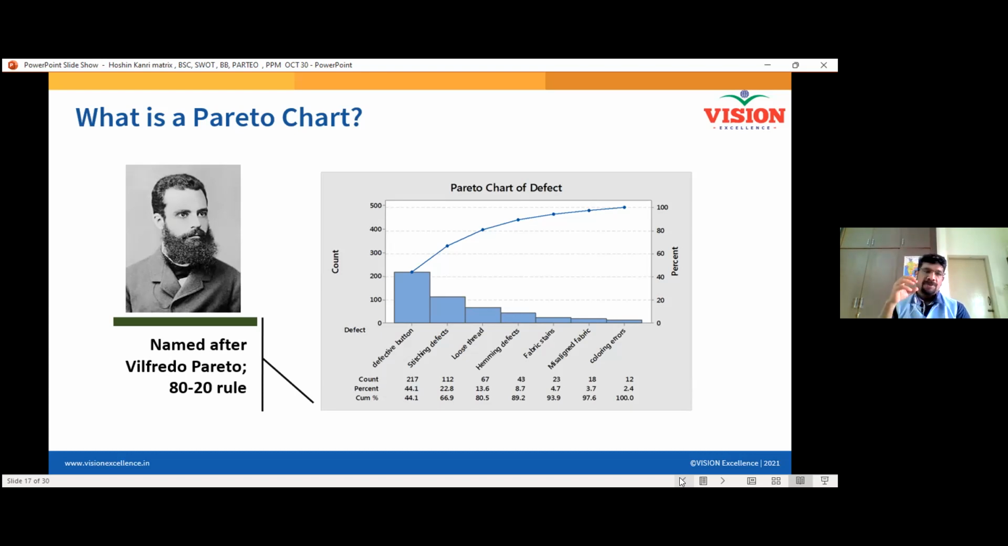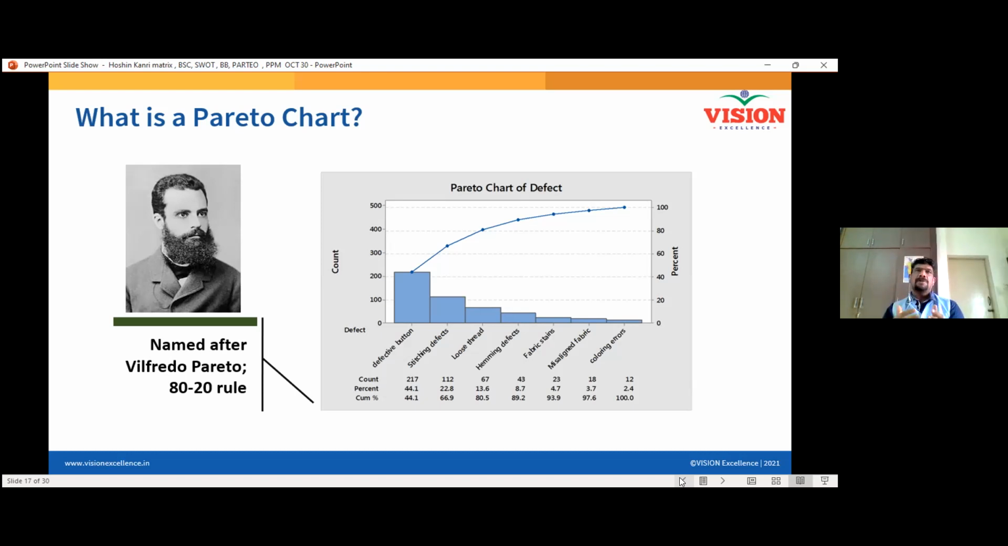So if you solve 20% of the problems, your performance will increase by 80%, your revenue may increase by 80%, your efficiency will grow by 80%. Okay, your customer satisfaction may grow by 80%. This is what Joseph Juran told. That is why it is called the 80-20 chart, the 80-20 rule. That is, 80% of the loss is caused by 20% of the problems.